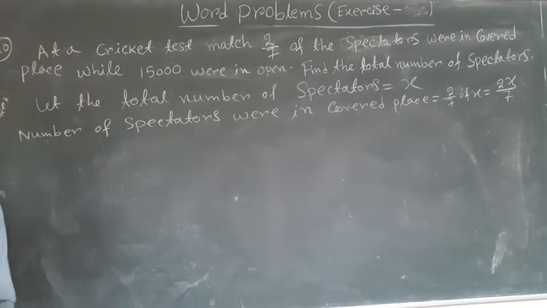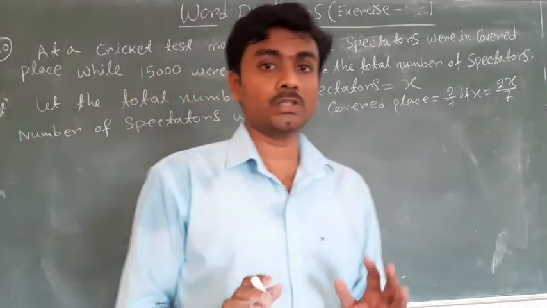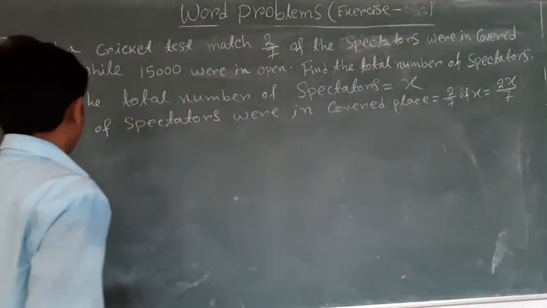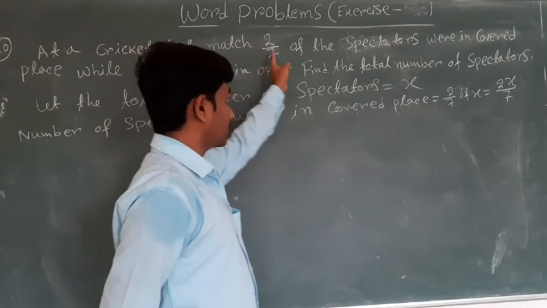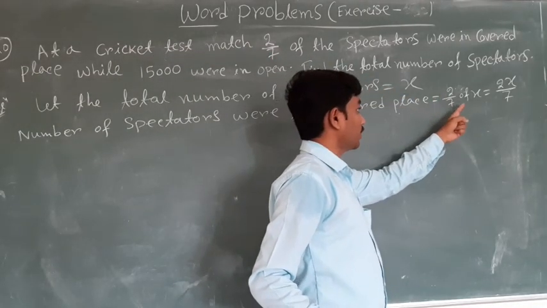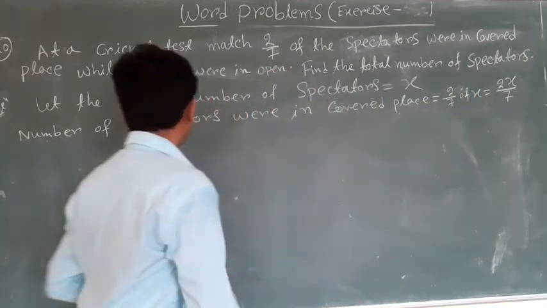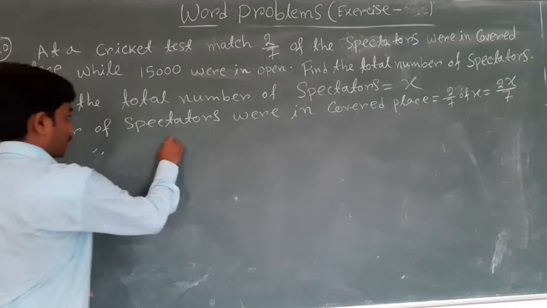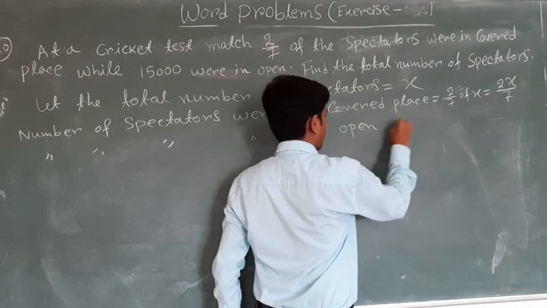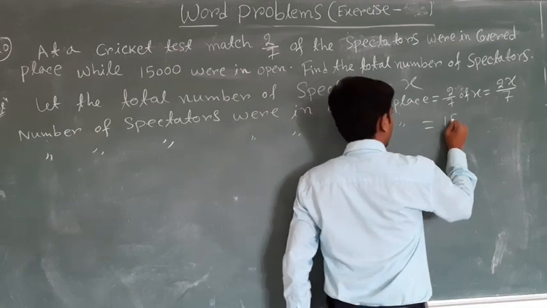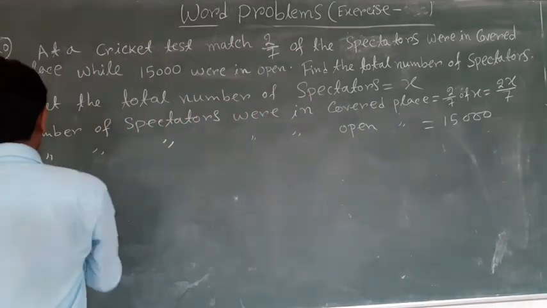So let us consider the total number of spectators is x. The number of spectators in the covered place is equal to 2/7 of total spectators, that is 2x by 7. The number of spectators in the open place is equal to 15,000, which is given.